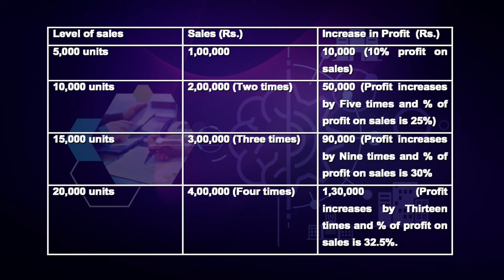Then the units increased to 15,000 and sales then is rupees 3 lakh, which is 3 times the original value of sales. Hence, the profit changes to rupees 90,000, where profit increased by 9 times and is 30% on sales. Lastly, when the sales is 20,000 units and the amount is rupees 4 lakh, that is 4 times the first value, the profit is rupees 1,20,000, which makes it increase by 12 times and is 30% on sales. Now, we can conclude that CVP analysis is very useful to forecast profit at various levels of sales.